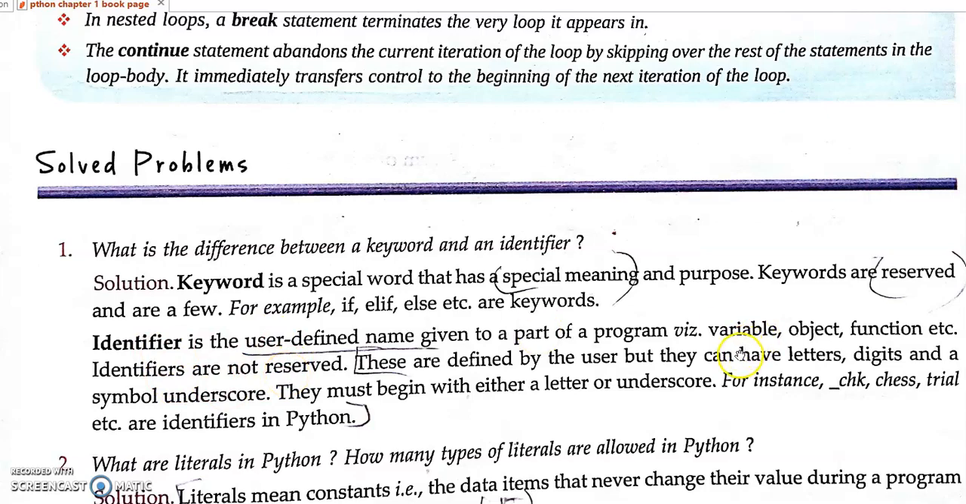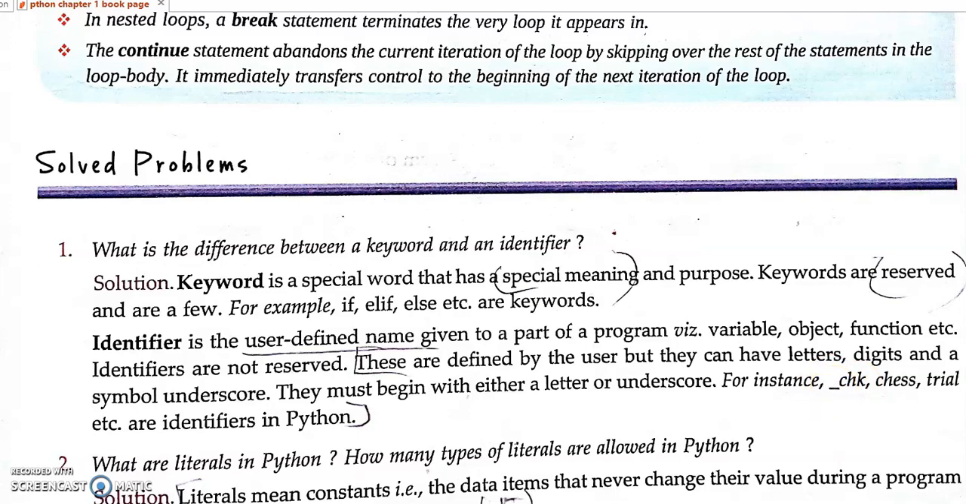So what are the rules for setting an identifier? An identifier should start with either a letter or an underscore. What are the valid identifiers? Underscore, CHK, since underscore is treated as a character.